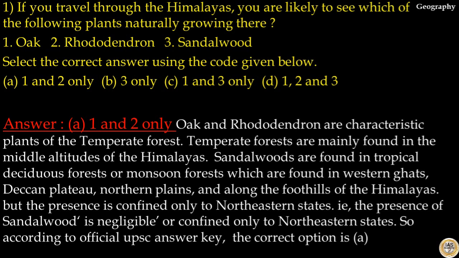So, according to official UPSC answer key, the answer is option A. That is, oak and rhododendron are growing naturally in the Himalayas.